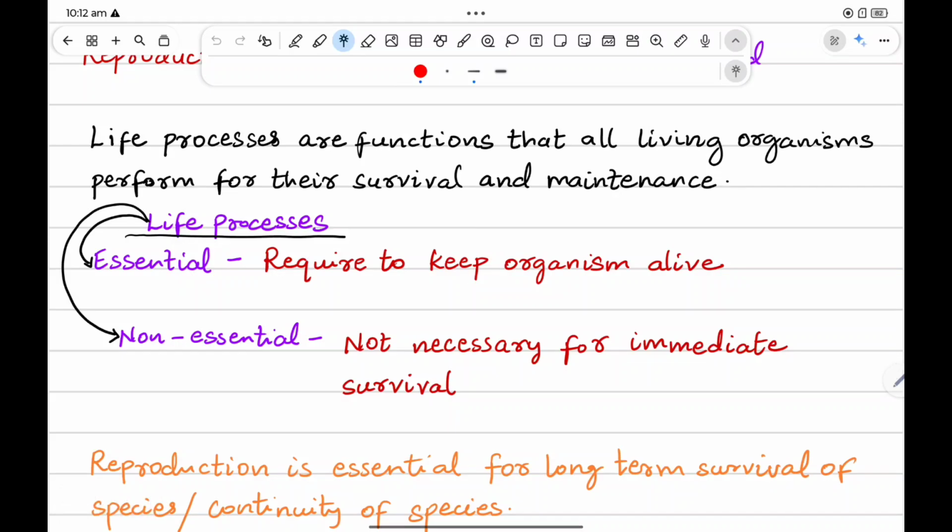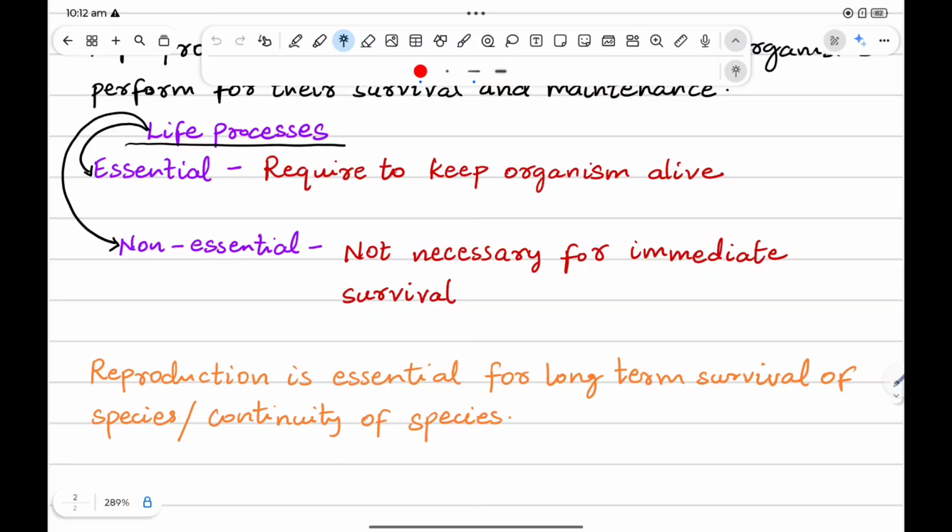required for immediate survival. But when it comes to reproduction, reproduction is essential for long-term survival of the species or continuity of the species. So reproduction is a non-essential life process at an individual level, but if we see at the population level or at the group level, then reproduction is essential for long-term survival of the species or continuity of the species, that is to bring generations and generations on this earth.